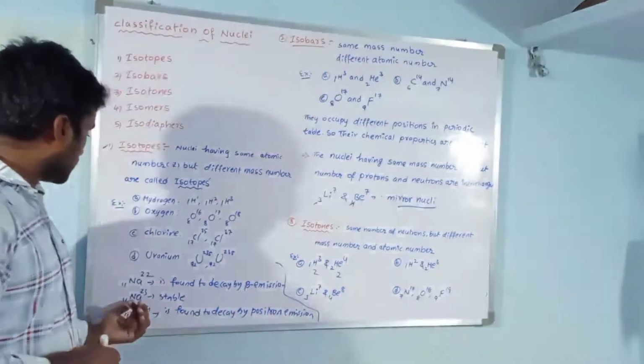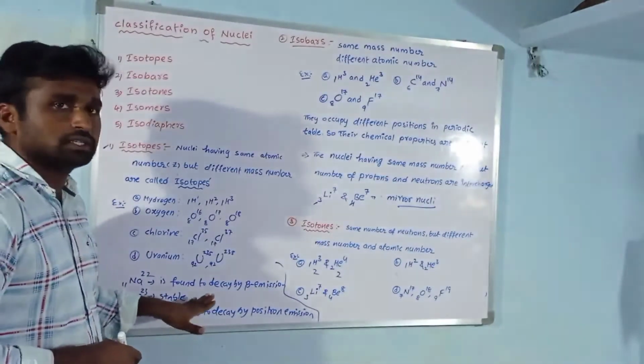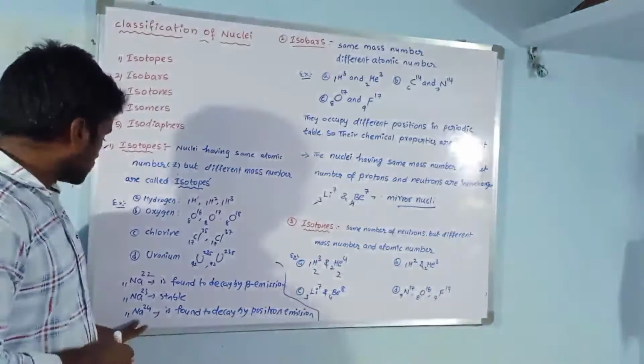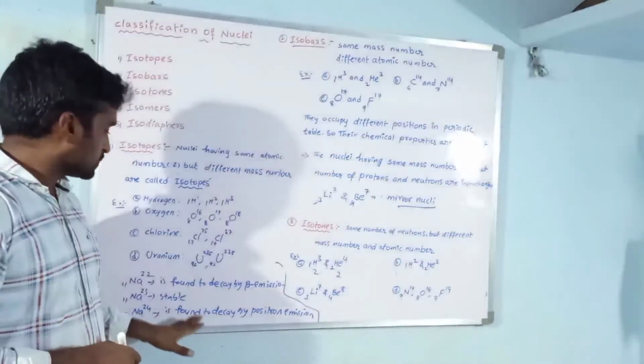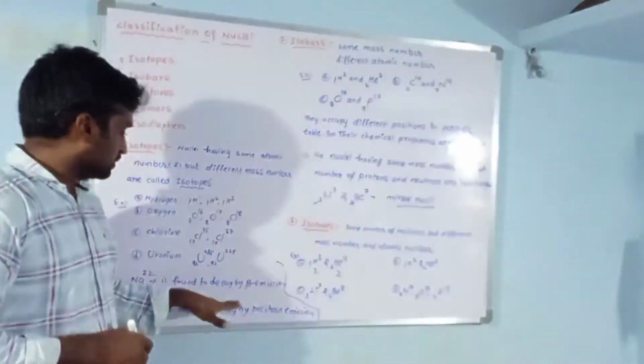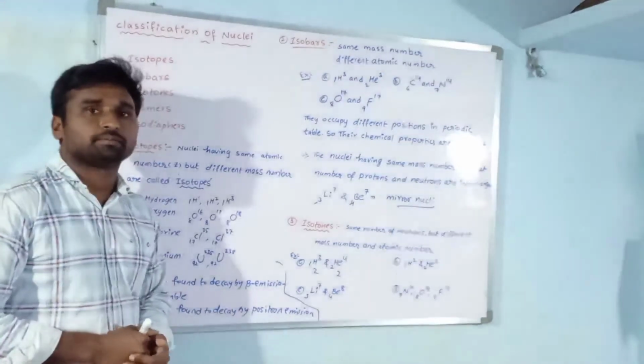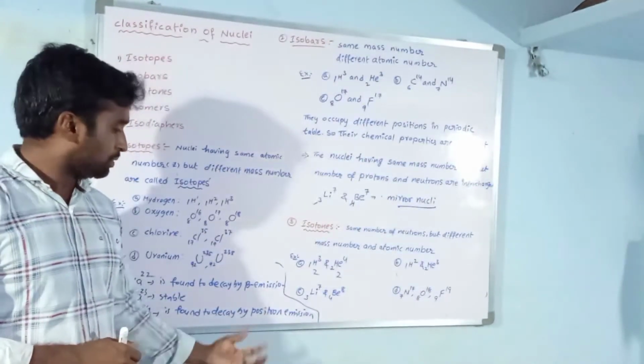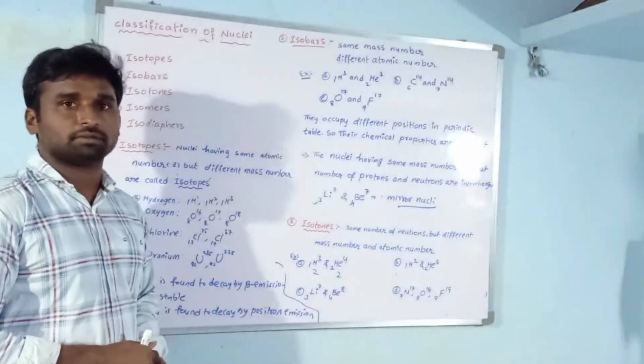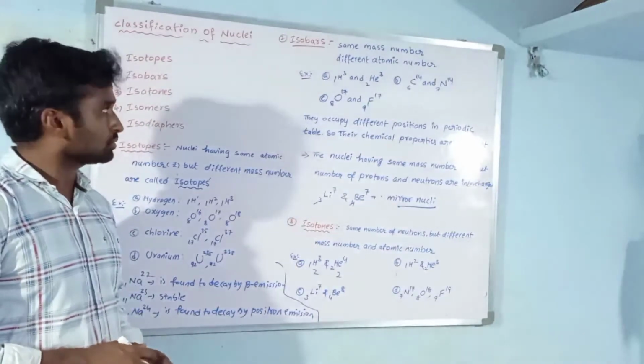Sodium 11-23 is a stable isotope. Sodium 11-24 is found to decay by positron emission. A positron is an antiparticle of the electron.